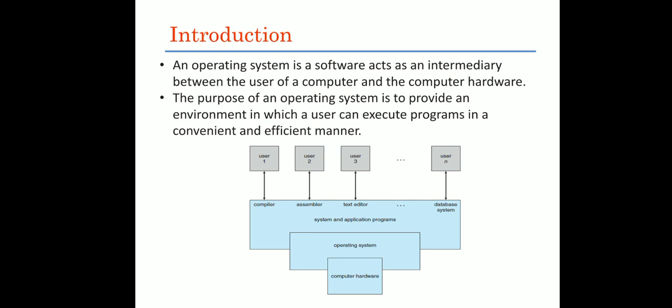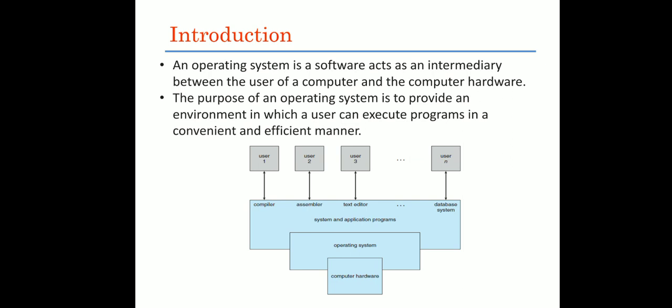Whatever message the user gives will be forwarded to the computer system. Whatever result the computer system generates will be given to the human being or the users.